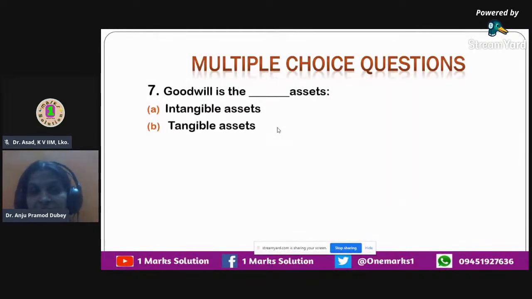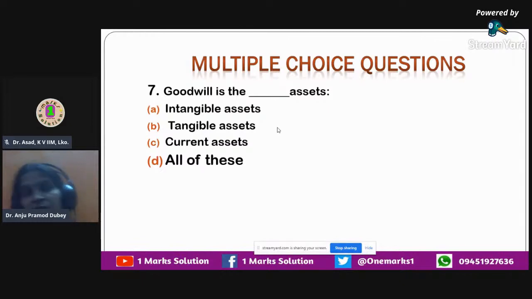So is it an intangible asset, tangible asset, current asset, all of these? Goodwill is something which is intangible in nature. It can only be felt; you cannot see any physical form of goodwill. It is actually intangible. There is no physical existence for goodwill.